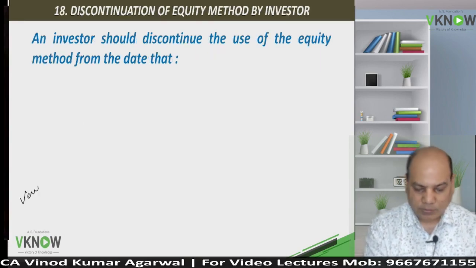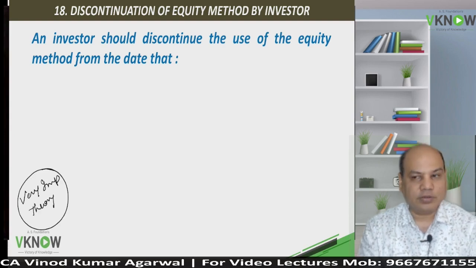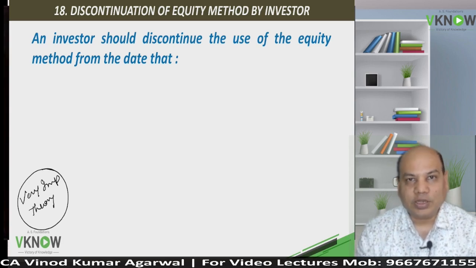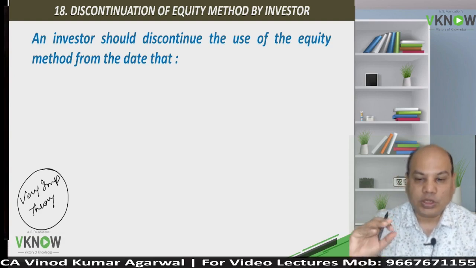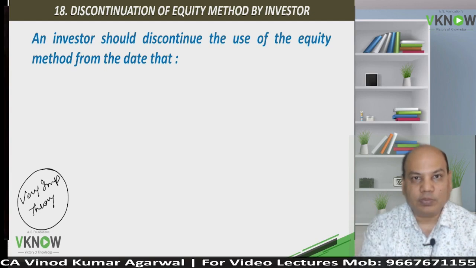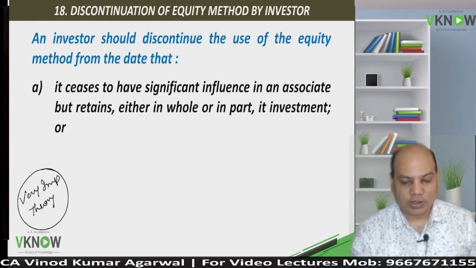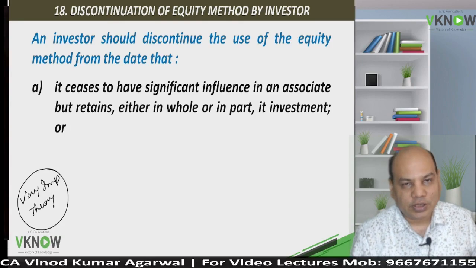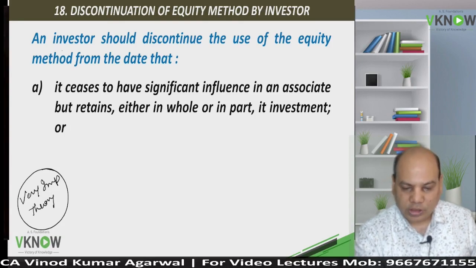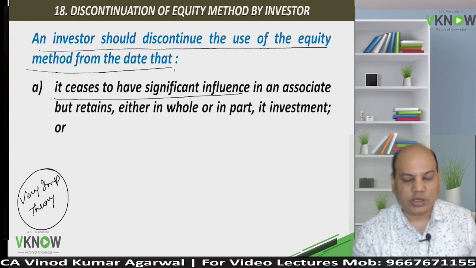Again, a very important paragraph and theory question, which you will find in the notes also at the end. You are applying the equity method, you are following AS23, but when will you discontinue? Why would you discontinue applying the equity method? From which date will you stop applying AS23? The standard says an investor should discontinue the use of the equity method from the day it ceases to have significant influence.